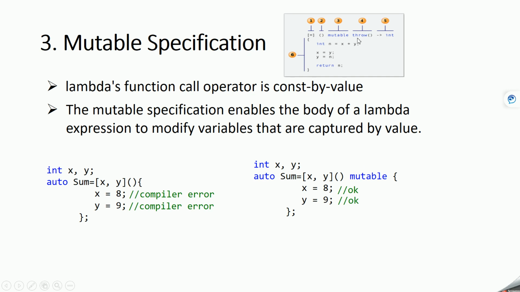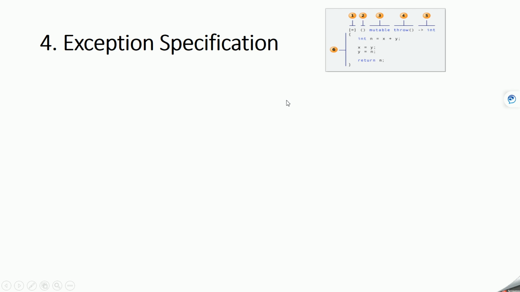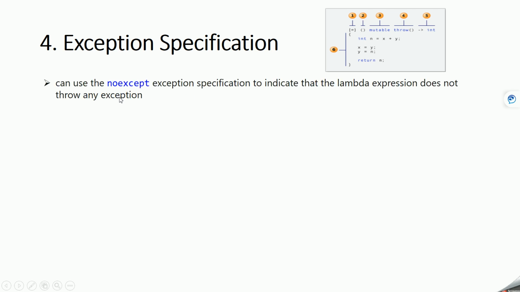Now let's see the exception specification, that is the fourth part of the lambda expression. Suppose you have a situation where you don't want to allow the lambda expression to throw an exception. In that case you can say noexcept. If you try throwing an exception from this lambda expression, the compiler will give you some message or warning saying that it is not an expected exception, but we are throwing it.